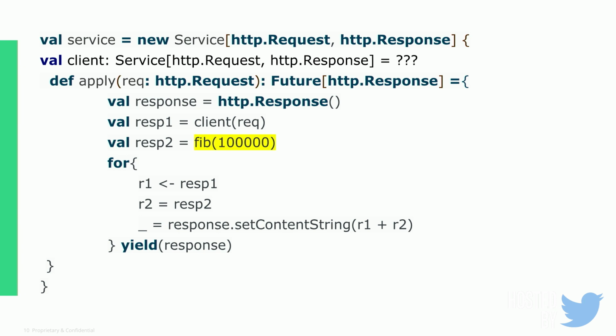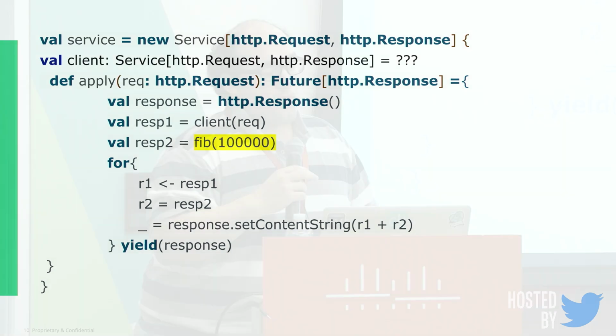It should seem like this client request should go out. It should run asynchronously on the other machine, and then I should be able to calculate Fibonacci on this machine. But when you actually run this, it's actually going to be worse. The reason is that when you're blocking and wasting all of your thread's time calculating Fibonacci, it can't actually make the request call.